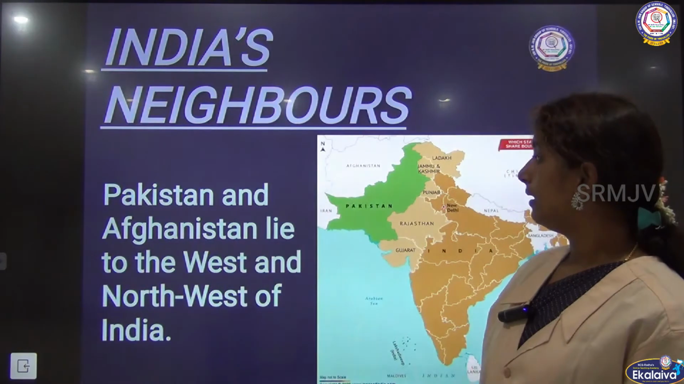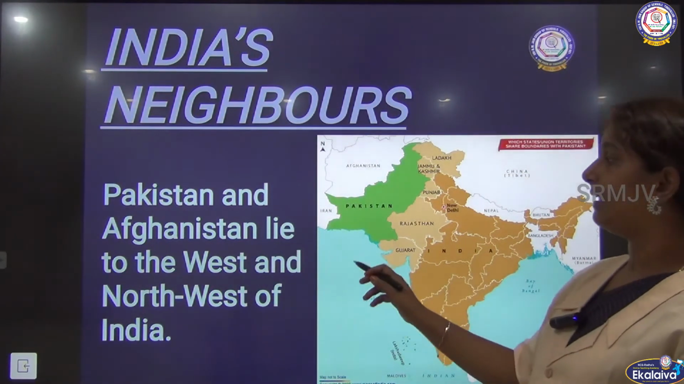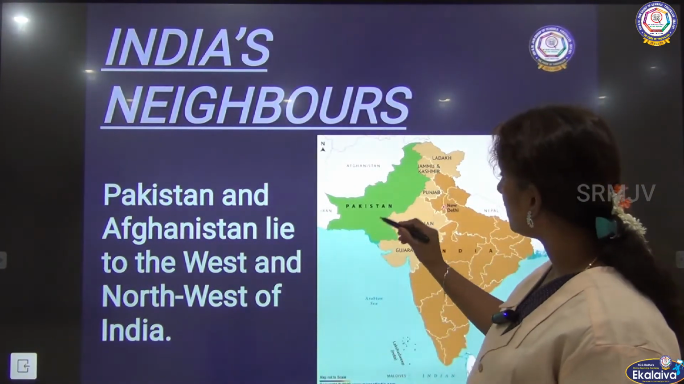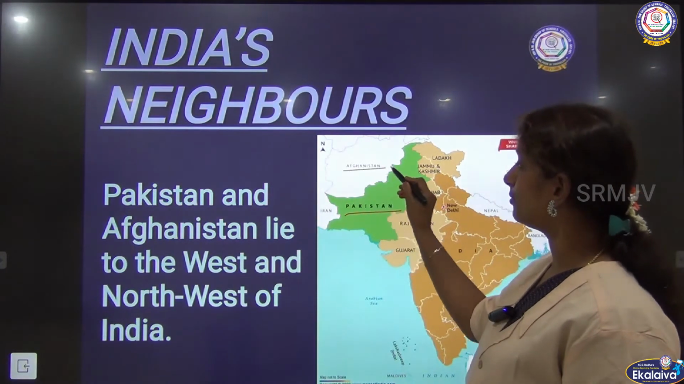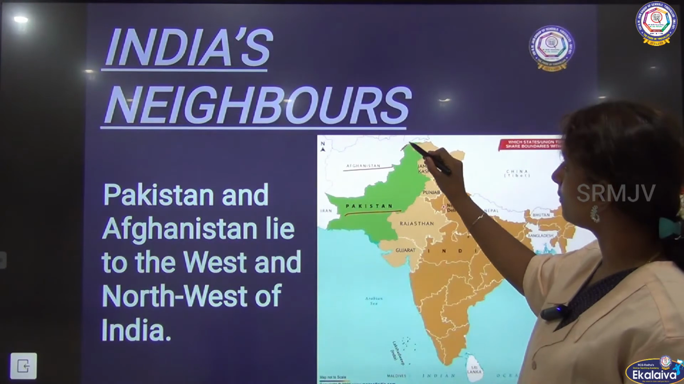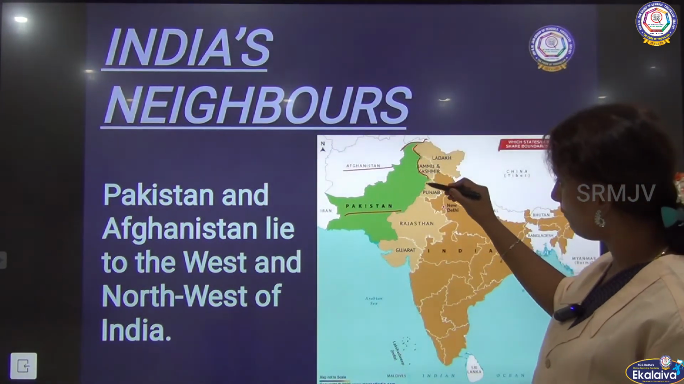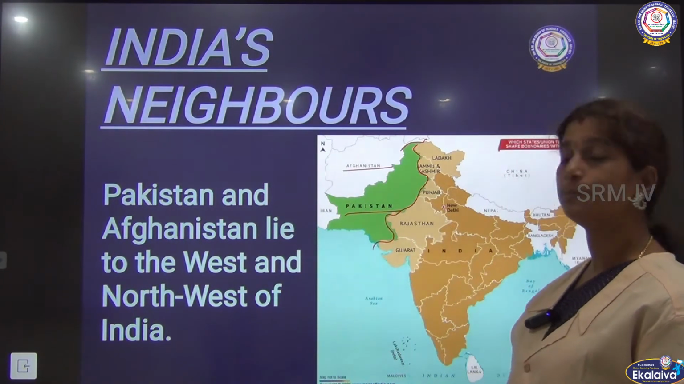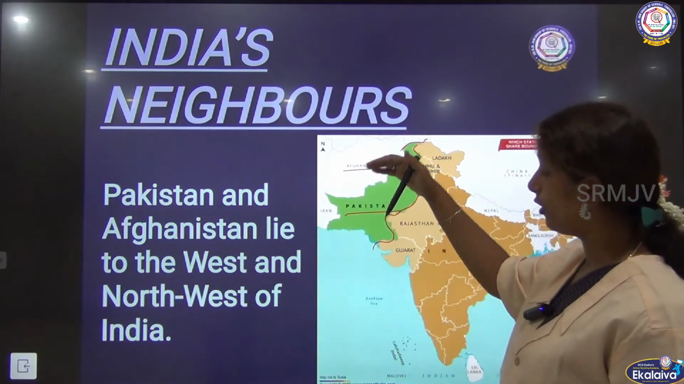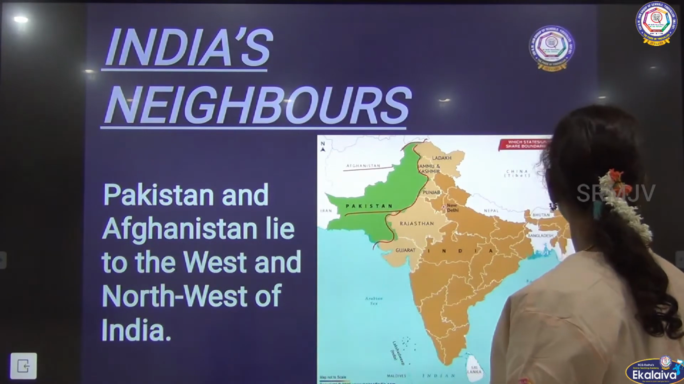So here you could see Pakistan and Afghanistan, they lie in the west and northwest of India, right? So here you could see Pakistan and here you could see Afghanistan. So they share their boundaries with India. Here you could see Afghanistan sharing their boundary, right? And here these areas fully you could see which is being shared with Pakistan, right? So on the west and northwest, Pakistan and Afghanistan is located.